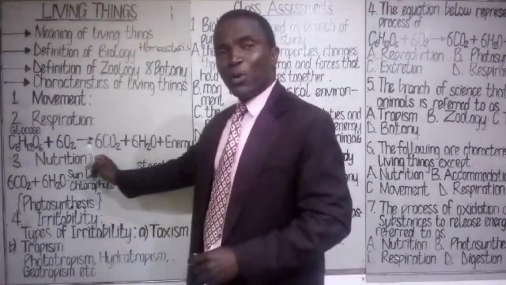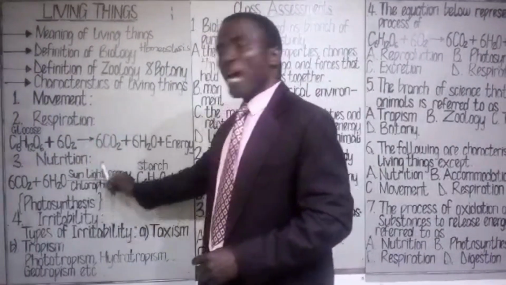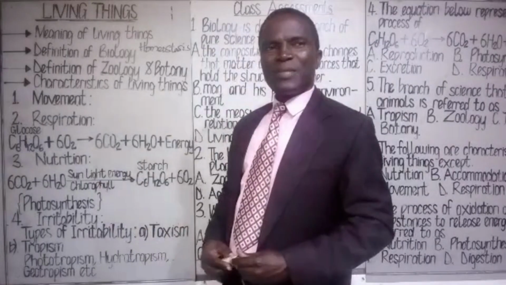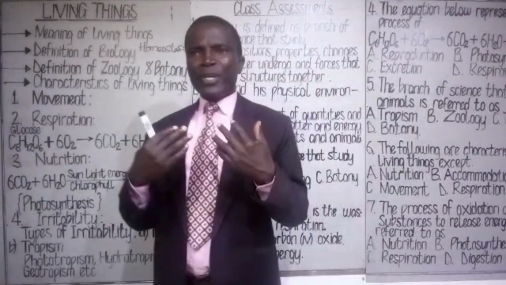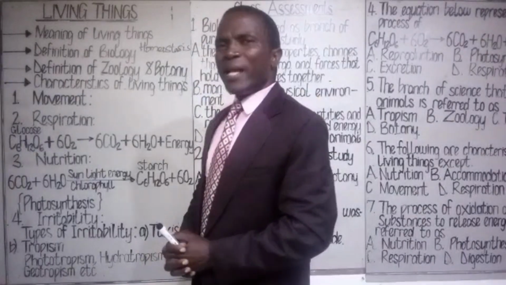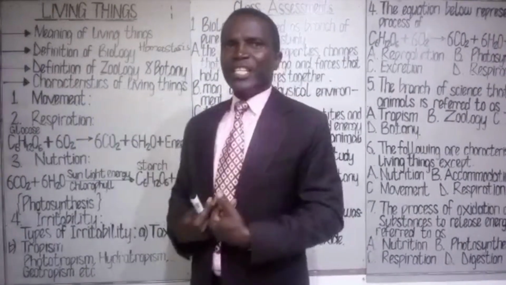So the waste products of respiration are carbon dioxide and water. The carbon dioxide, we breathe it out in the course of respiration, while oxygen, we breathe it in.